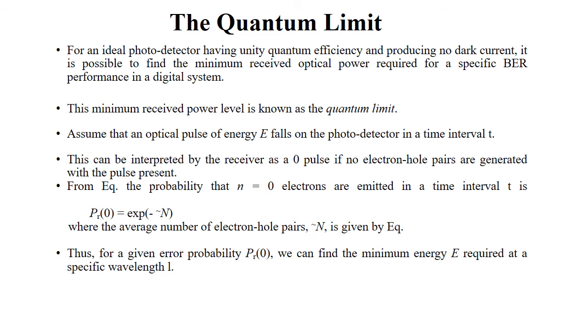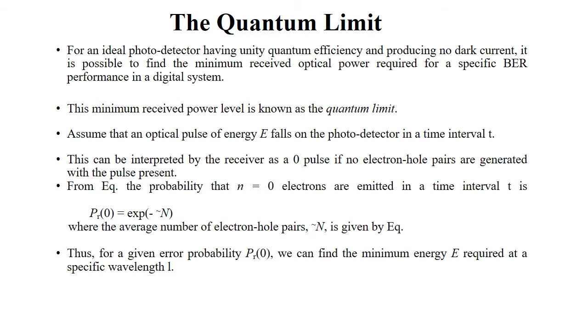The next one is the quantum limit. For an ideal photodetector which has unity quantum efficiency and produces no dark current, that is, no electron hole pairs are generated in the absence of an optical pulse, it is possible to find the minimum received optical power required for a specific bit error rate performance in a digital system. This minimum received power level is known as the quantum limit.